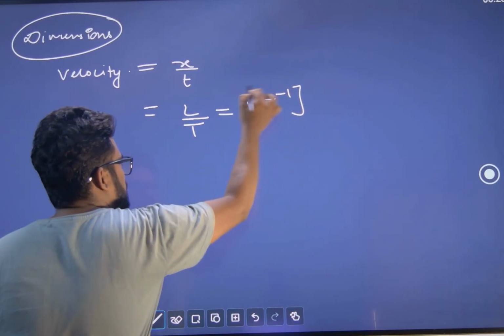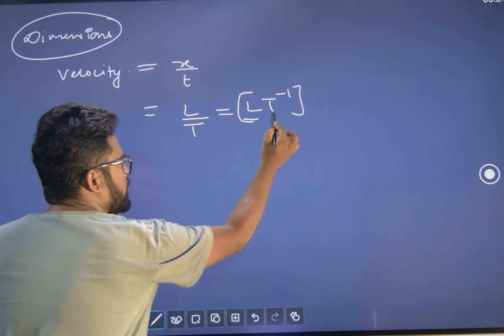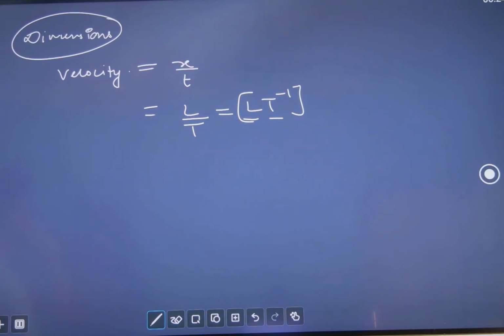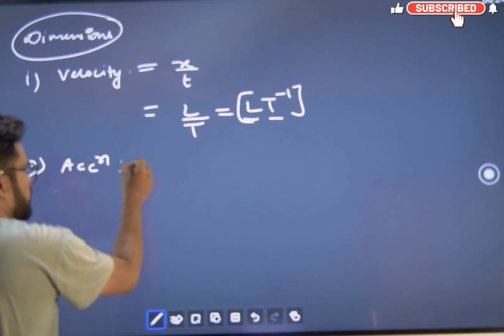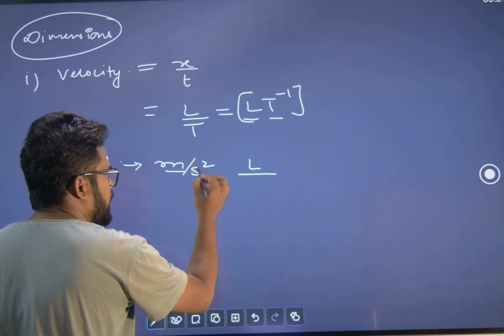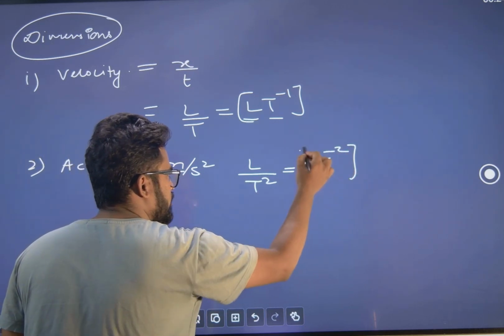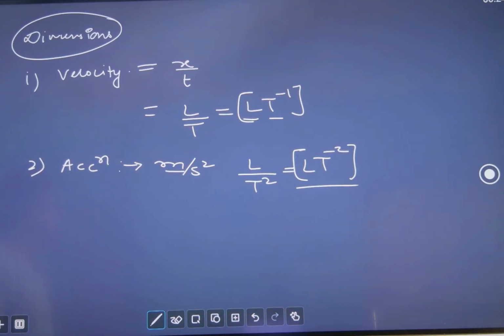LT to the power minus 1, simple. So we can say velocity depends on a length parameter as well as on the time parameter, right? Velocity clear. Second, we can write down acceleration. Acceleration's unit we know is meter per second square. Meter is length, divided by second square means T square. So LT to the power minus 2. Easy, without any difficulty we can work on this one.